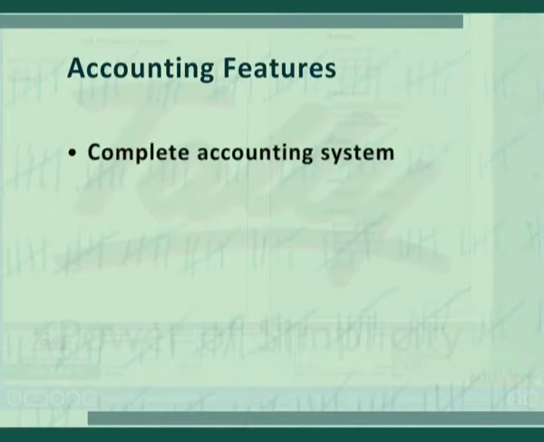It maintains various group-wise ledgers and displays it with net debit and credit balance for a ledger. It also prepares a trial balance in a summarized form. With the help of data, it prepares profit and loss account, balance sheet and conclude net profit or net loss. Let us discuss accounting features in detail. First feature is Tally is complete accounting system.